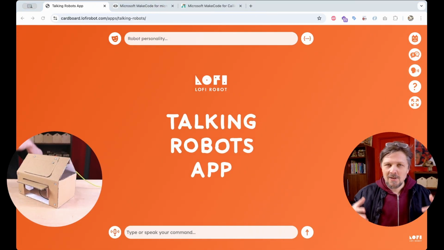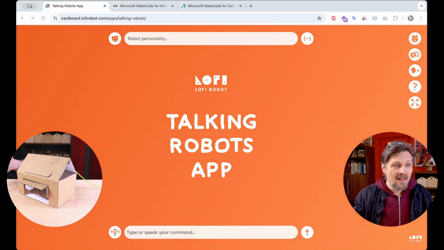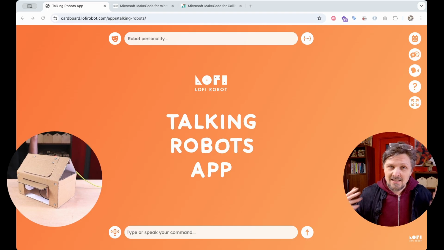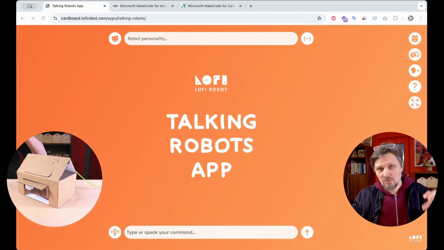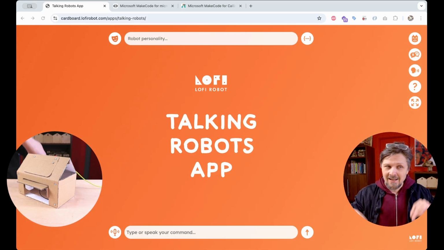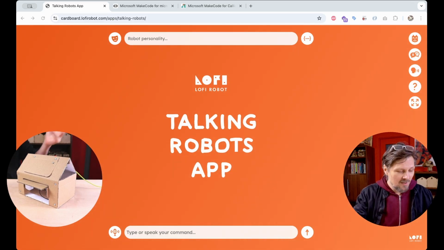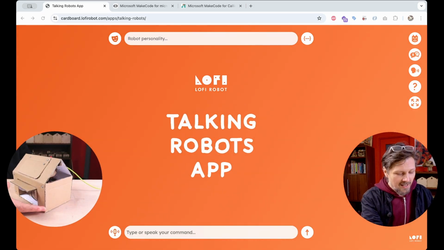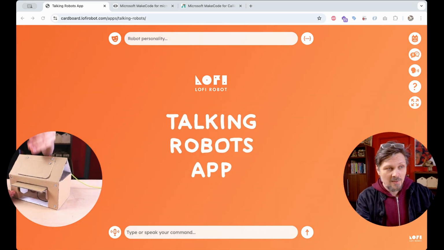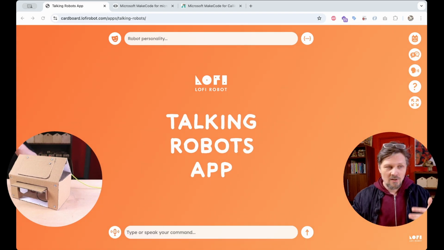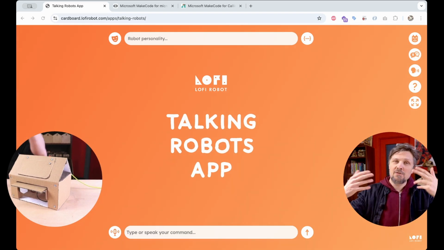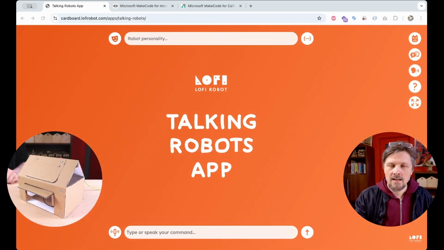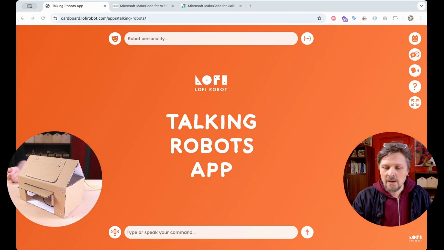So we used commands to add blinking functionality to our robot head, but let's take this concept even further, because talking robots don't exactly have to be robots with eyes and a mouth to talk and clap. It can be anything, like for example this smart house model with Calliope mini board. It has automatic door and automatic lights, and I can use this talking robot app as an interface to control my smart home. Let's take a quick look how it is programmed on the microcontroller.